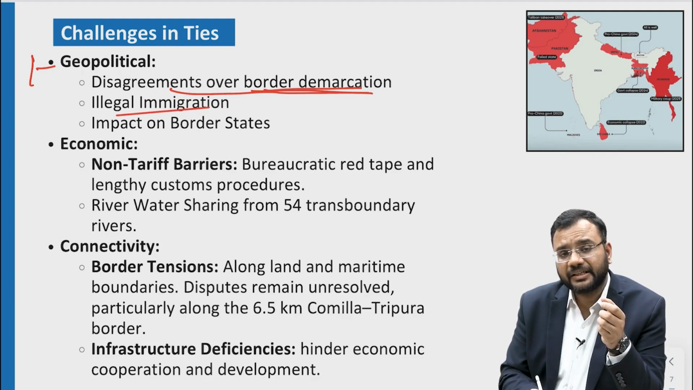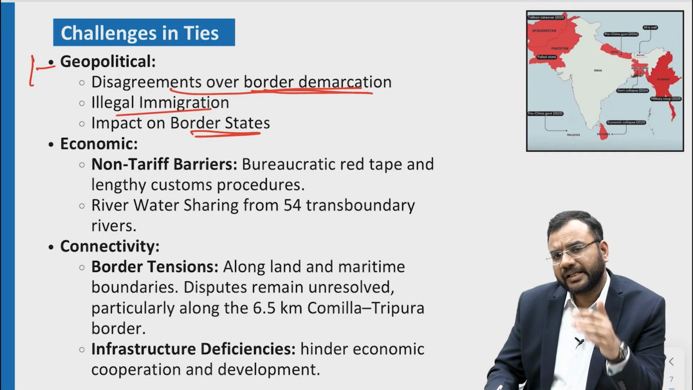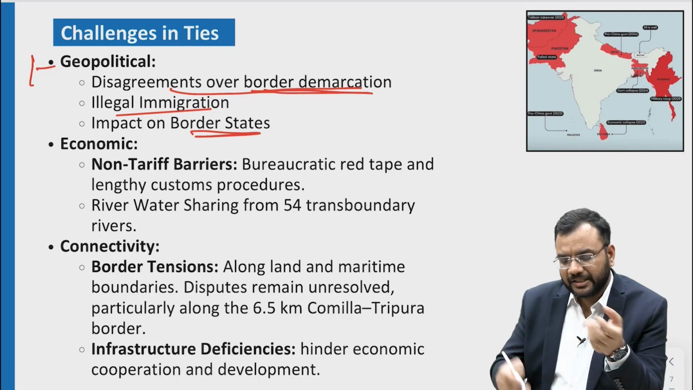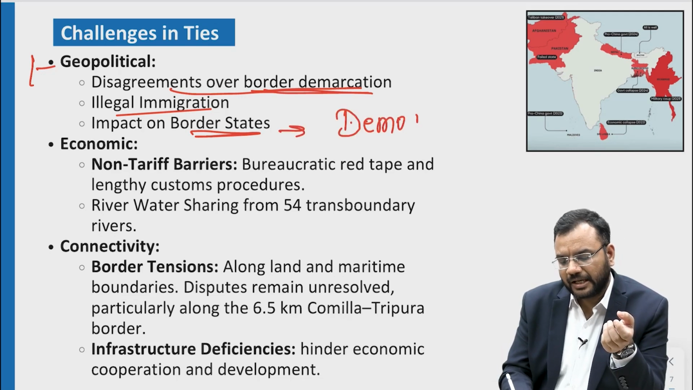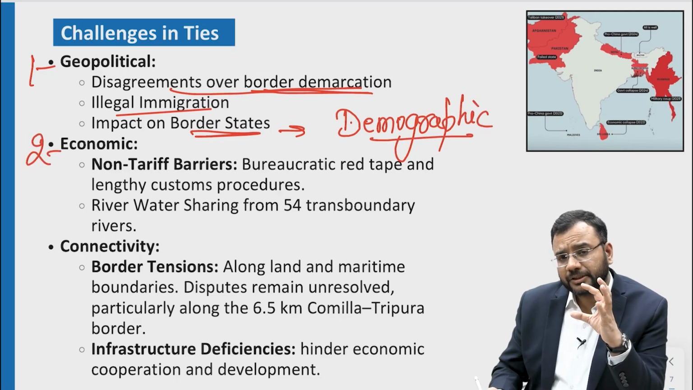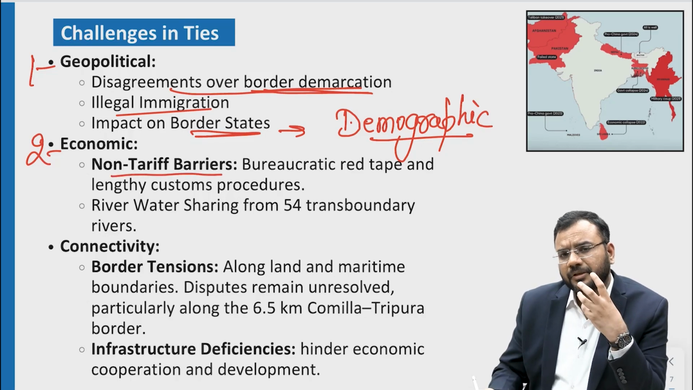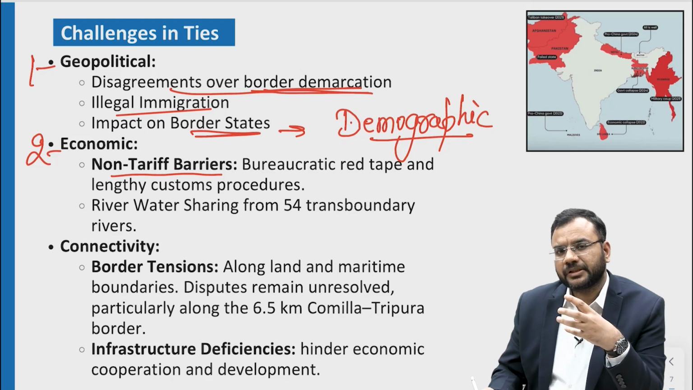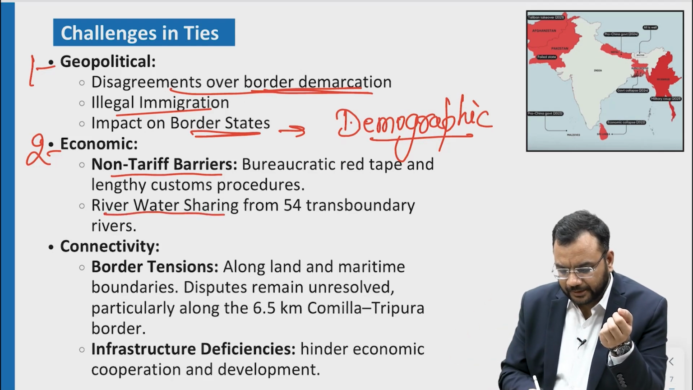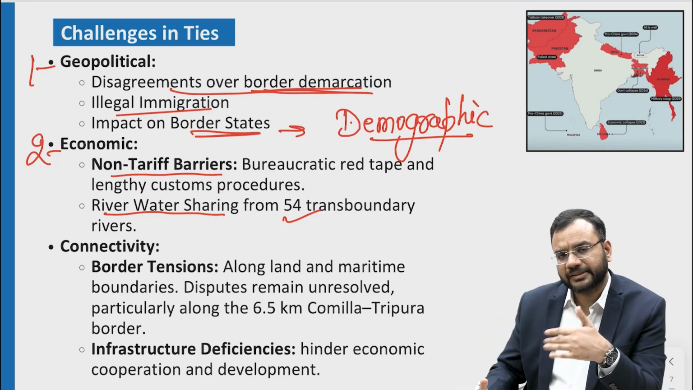There is also the issue of illegal immigration, particularly the border states which are sharing a boundary with Bangladesh. They are very much concerned about illegal immigration coming and the change in demography which will happen due to this illegal immigration. Then there is also the issue of economic imbalance like non-tariff barriers. Sometimes non-tariff barriers are being used as a measure to discourage import or export from other countries. Besides it, sometimes there is also the issue of river water sharing, which we will further discuss in the next slide.